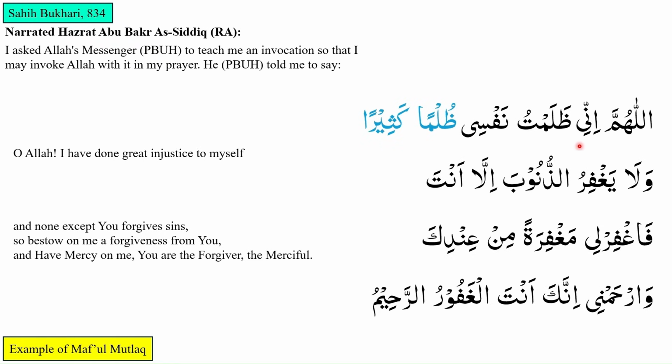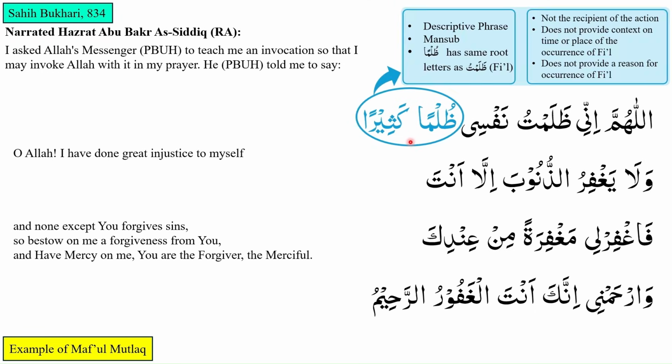Allahumma inni zalamtu nafsi can be roughly translated as, O Allah, I have done injustice to myself. So, why do we see zulman kathiran towards the end? If we pay attention, we will see that zulman kathiran is mansoob. Let us look at this in more detail.